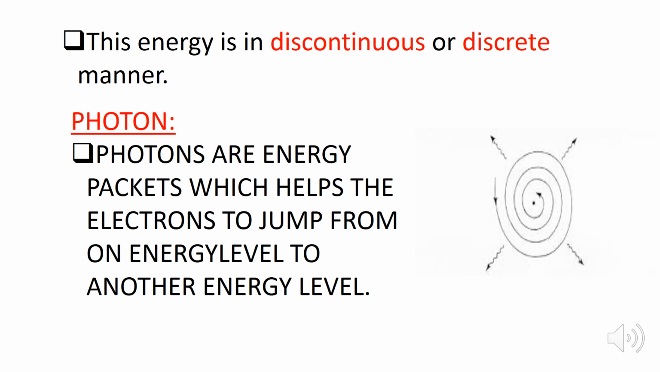So what are photons? Photons are the energy packets which help the electrons to jump from one energy level to another energy level. Now look at the diagram here. These arrows show the photon.